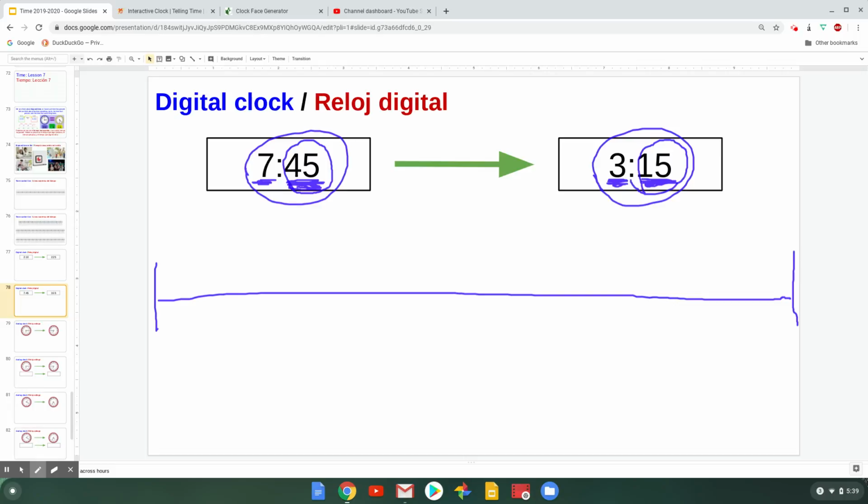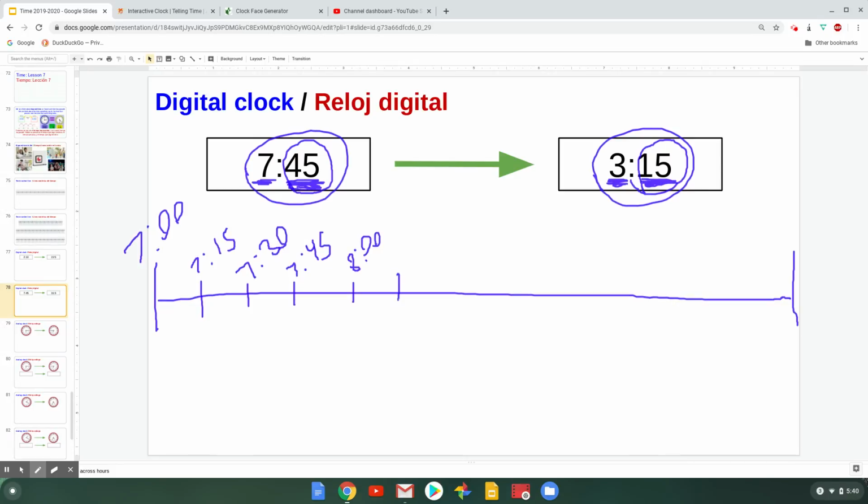So I'm going to start with the hour, 7 o'clock, and I'm going to do 15-minute intervals for 7 o'clock. So 7:15, 7:30, 7:45, and 8 o'clock. And I'm going to stop there, and I'm not going to write the 15-minute intervals after 8 o'clock. I'm not going to write them anymore until I get to 3 o'clock, because that's when I need to think about them again.